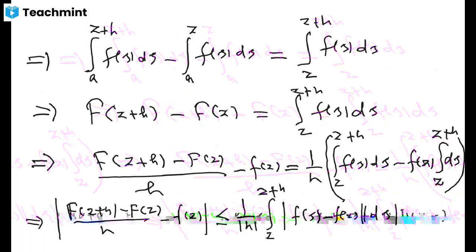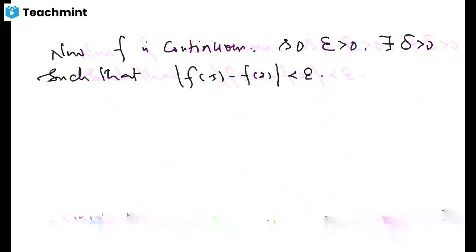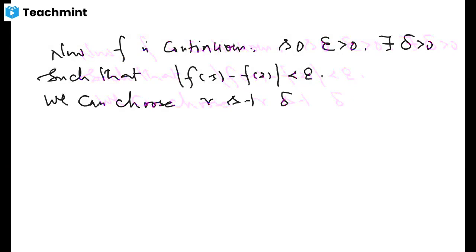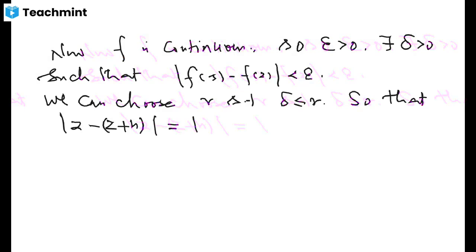Because r is at our disposal, so we can choose r such that delta is less than or equal to r. We don't have any trouble. So that mod of z minus z plus h, which is equal to mod of h, is less than delta.